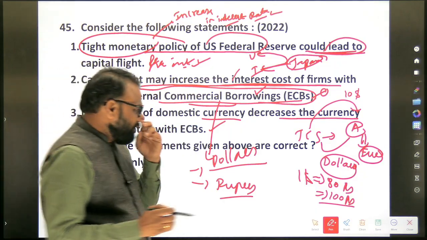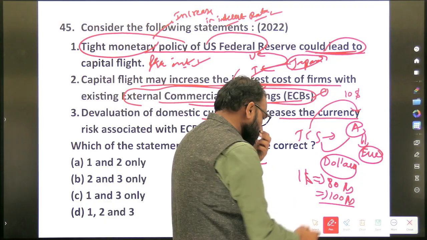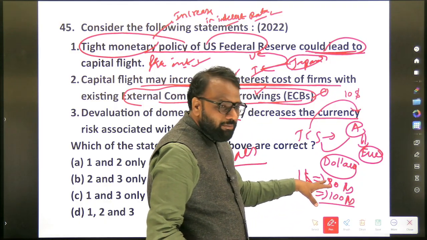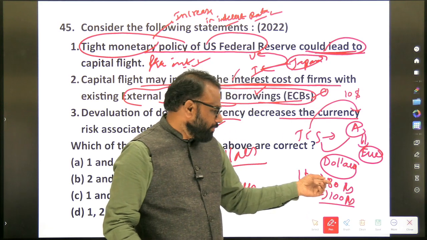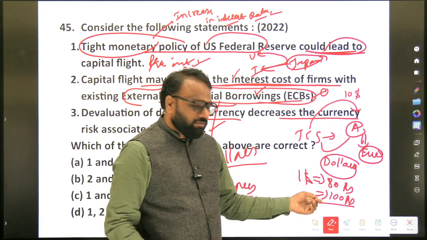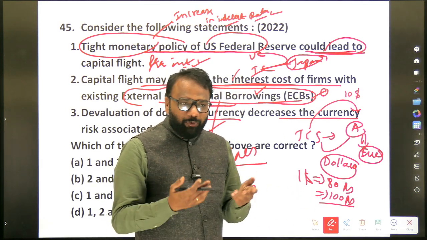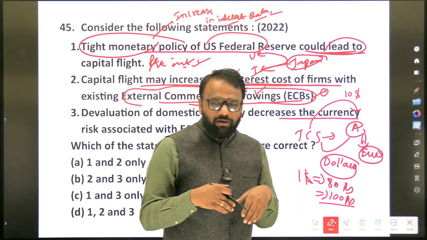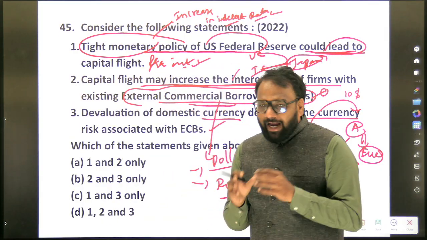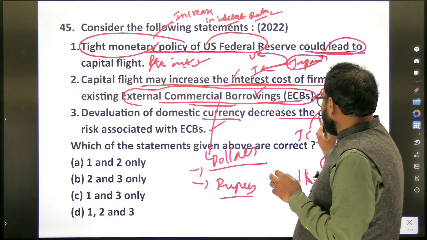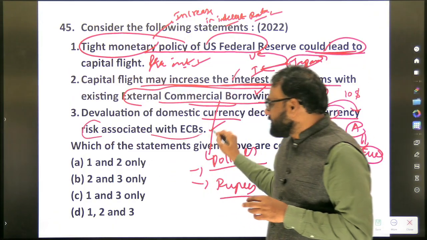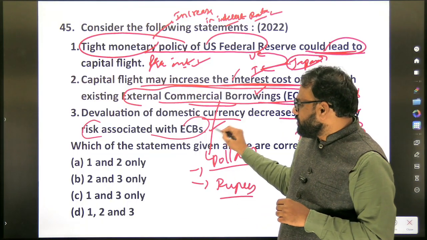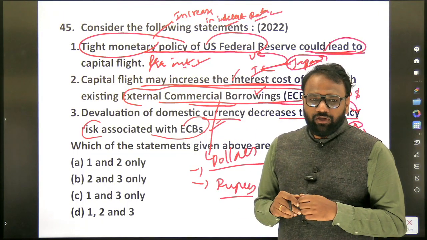Previously, for 80 rupees you were getting a dollar. Now you are getting it for 100 rupees, so dollars have become costly. Because of the exports, because of the devaluation of the currency, more dollars will start coming into India, and some of the currency risk that was associated with ECBs will come down. So this third statement is also right.